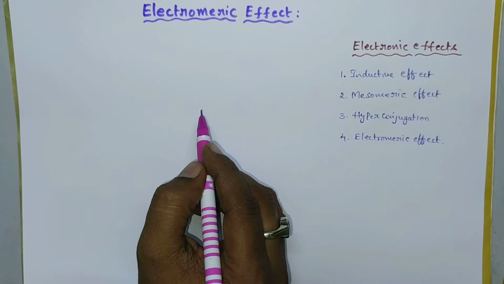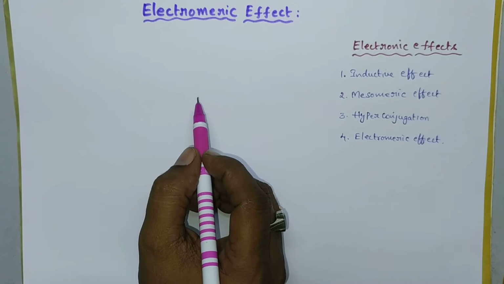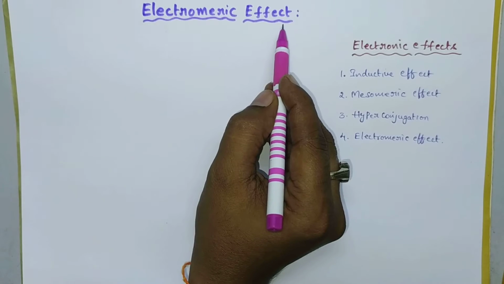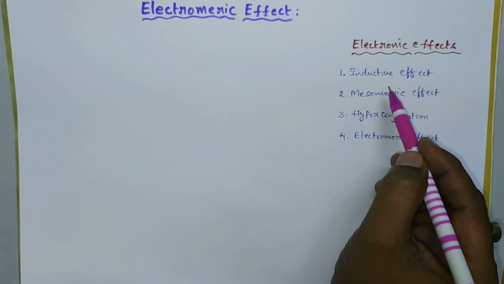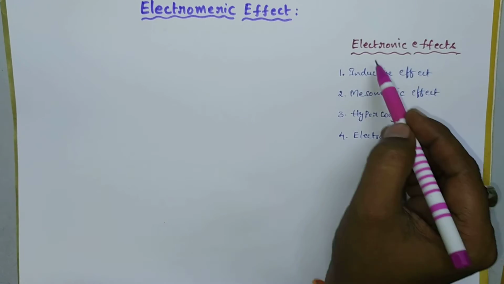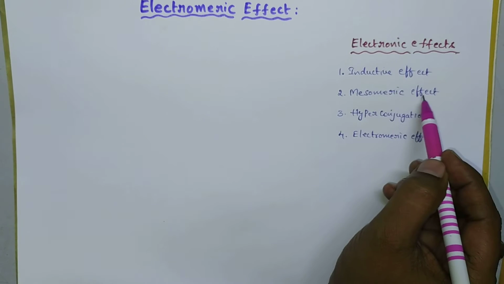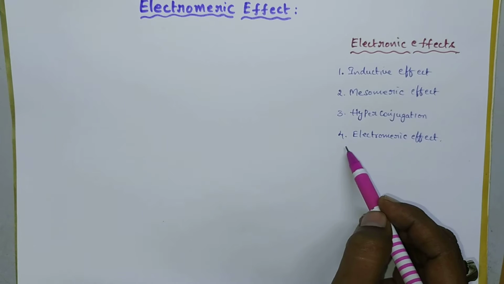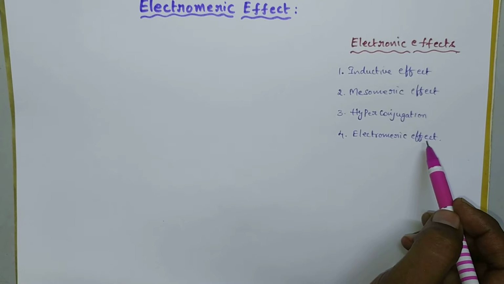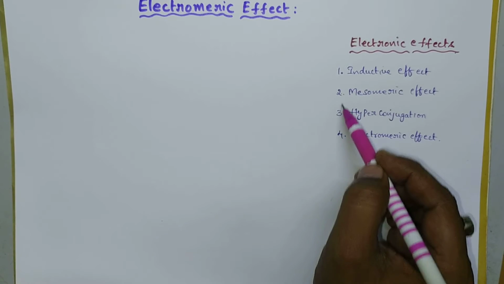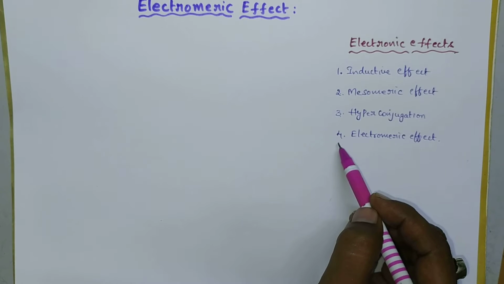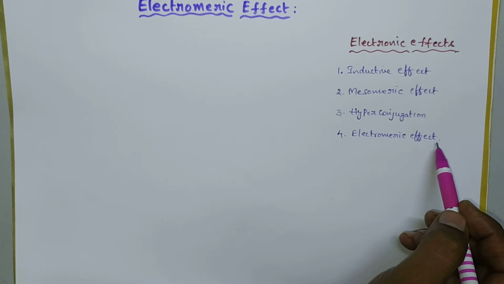Hi students, today in this session we are going to discuss electromeric effect. This electromeric effect is one of the electronic effects. There are four electronic effects: inductive effect, mesomeric effect, hyperconjugation and electromeric effect. So far we have discussed the first three effects. Now let us discuss the electromeric effect.